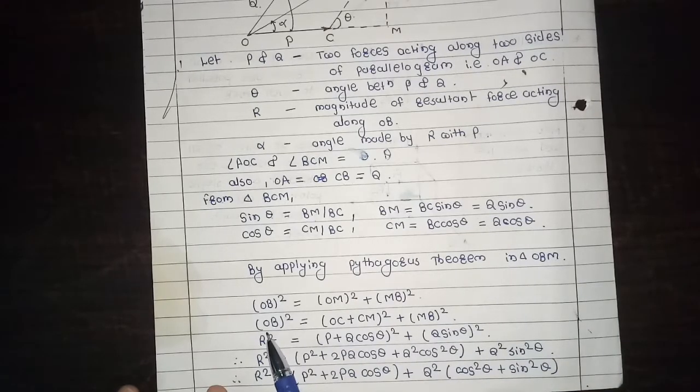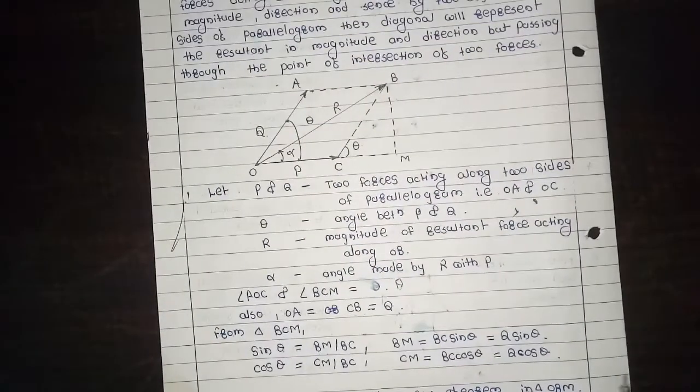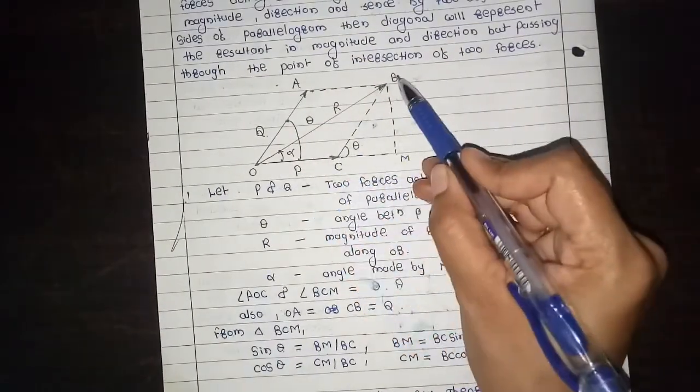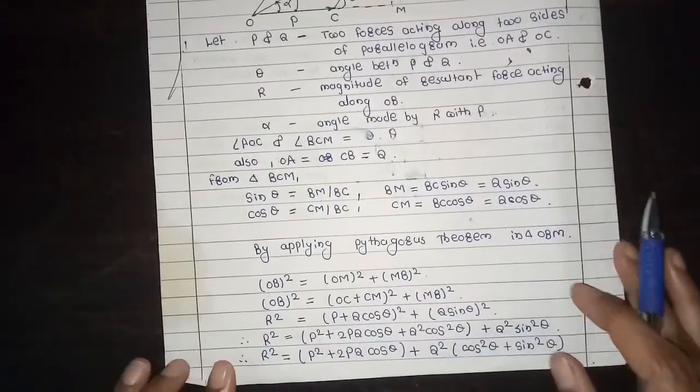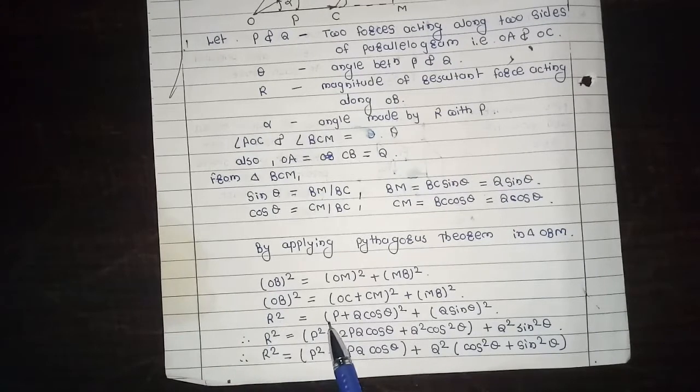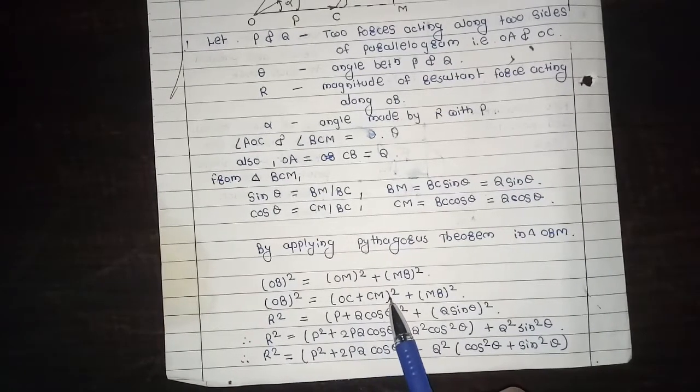So what is the value of OB square? OB is the R, means resultant. See this diagram, OB is the R. So R square is equal to (OC plus CM) square.